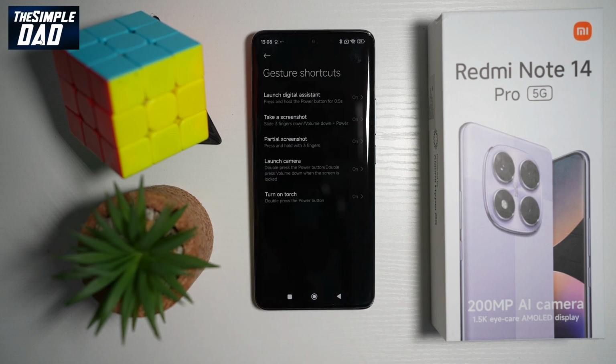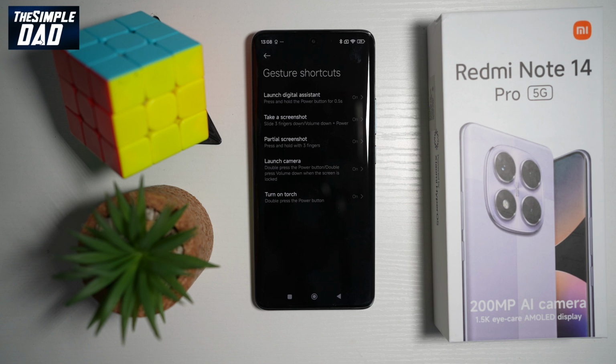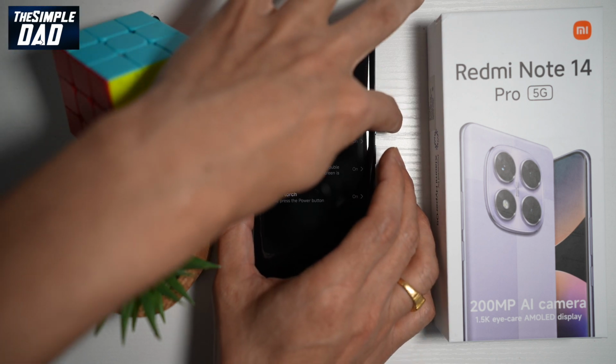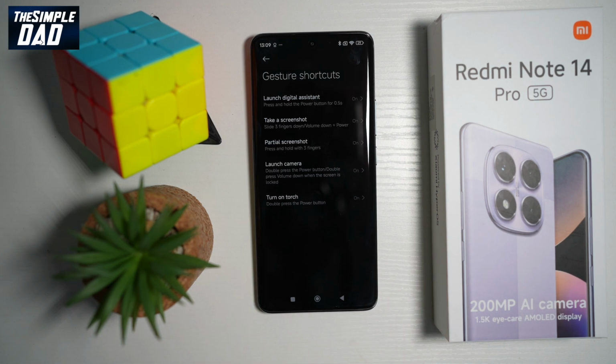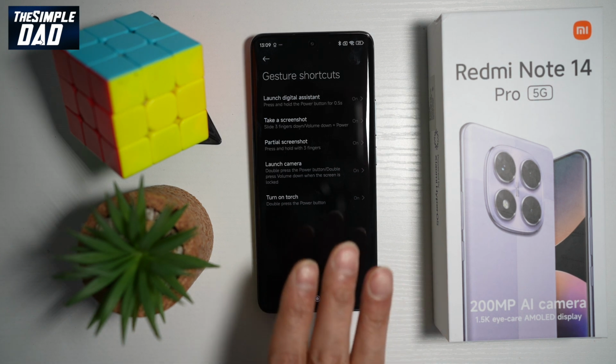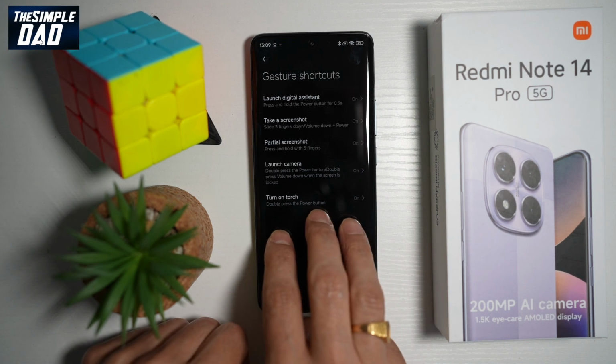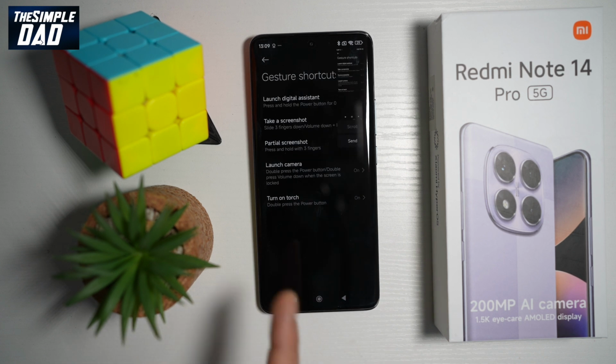The next one is to take screenshot. So the default button to take a screenshot is to hold down the volume down button and the power button, and that'll take a screenshot. However, with this new gesture shortcut, you can go ahead and take it with your 3 fingers. So you can go ahead and slide 3 fingers and this will take a screenshot.